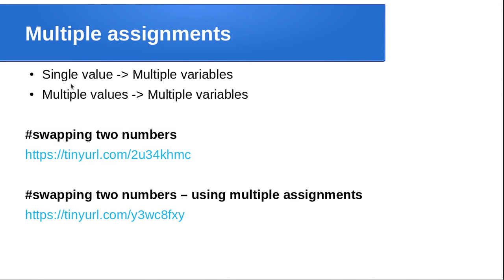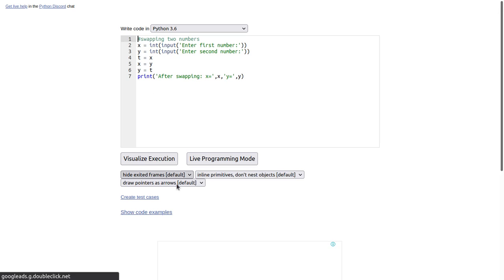So multiple assignments, how a single value is assigned to multiple variables, and how multiple values are assigned to multiple variables in a single line. This is the effect of multiple assignments. Let me run the code here. So you can visualize our code. Okay, swapping two numbers. Okay, the same code. Click this visualize execution. So this program link is available in the description.